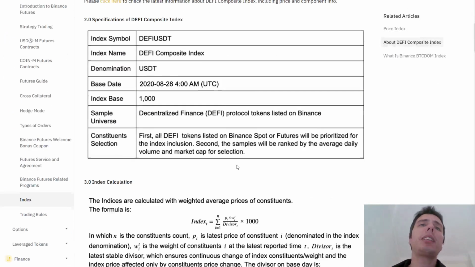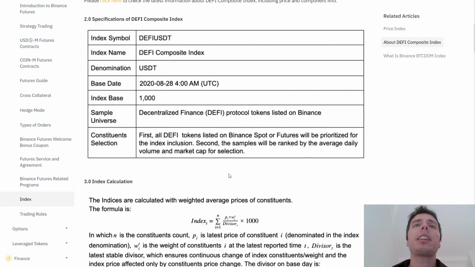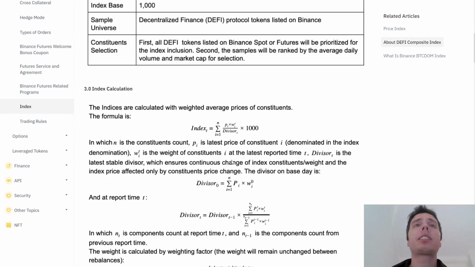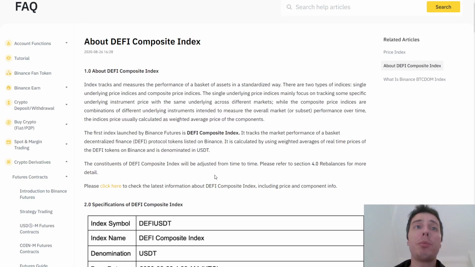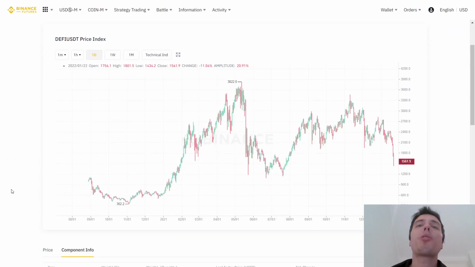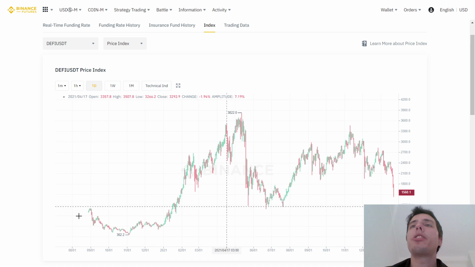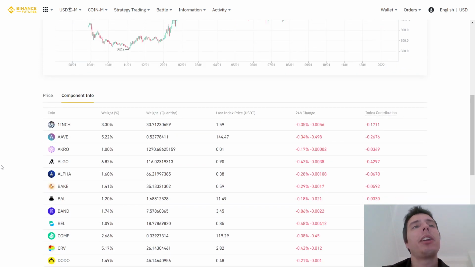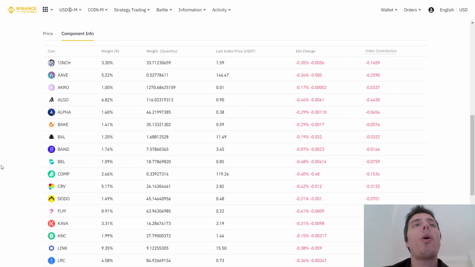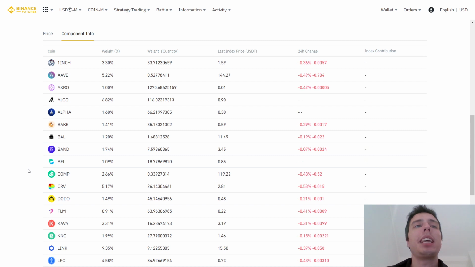So here it explains how it's added and how it changes over time, the index calculation. But for our intents and purposes, we just want to know how it is today. So here we have the price index since its beginning. So it was created last year, and you can see here the daily chart. But most importantly, here you can see the weight of each crypto that is included.